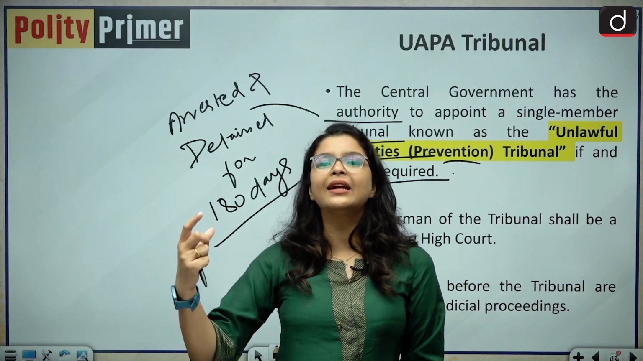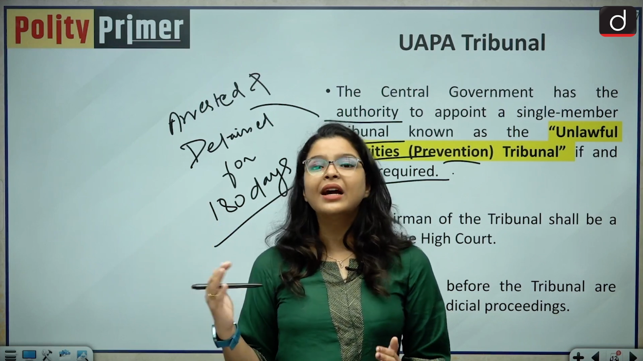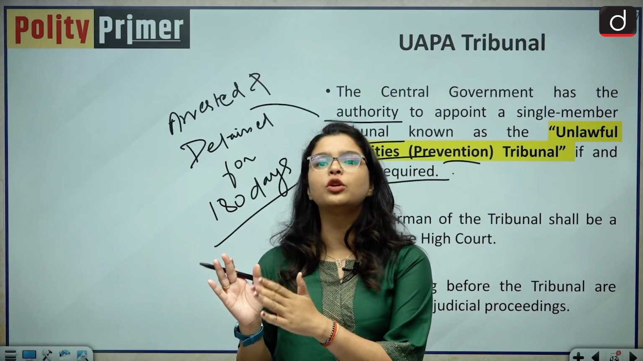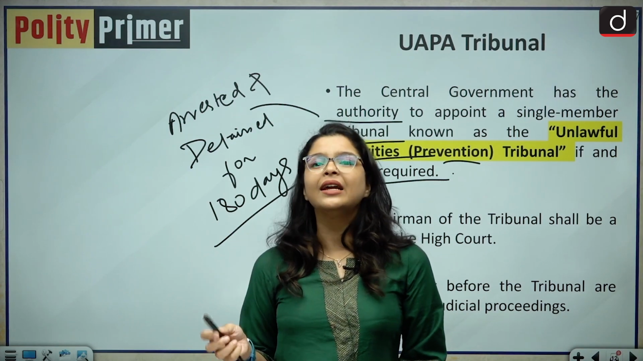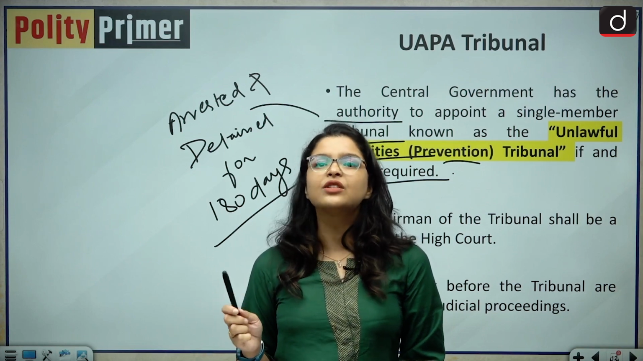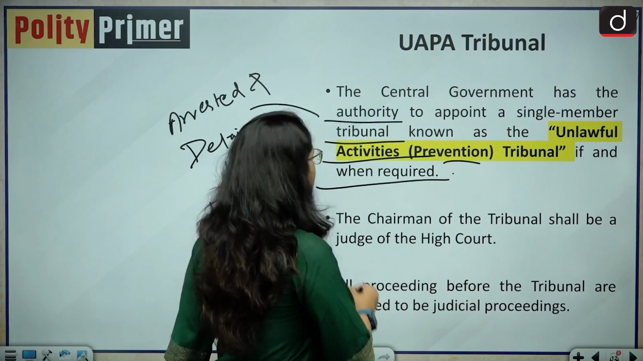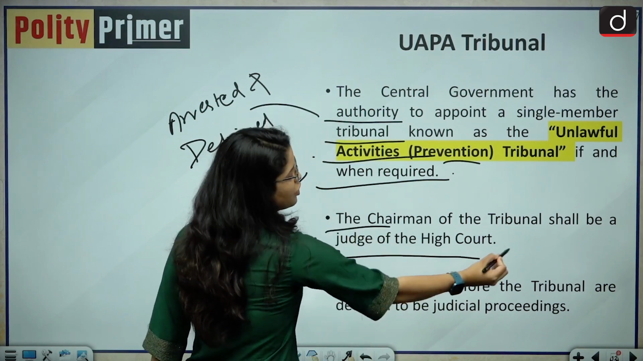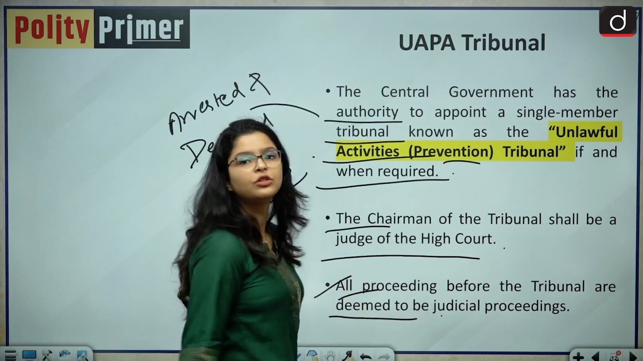What is the criteria that you are banning this organization? Explain it to us. We agree that this legislation is going to protect the sovereignty and integrity of India, but you cannot act in an arbitrary manner. And that is why the central government had to come up with this UAPA tribunal. The chairman of the tribunal shall be the judge of the High Court, and all proceedings before the tribunal are deemed to be judicial proceedings.